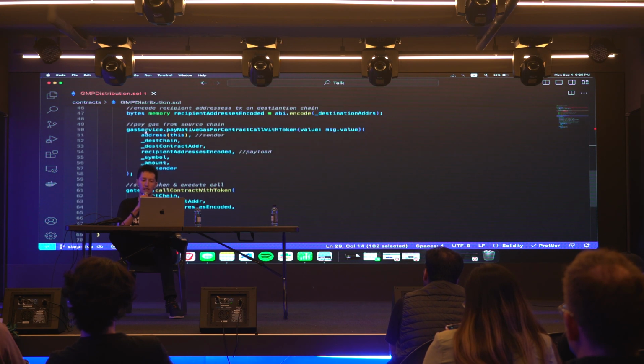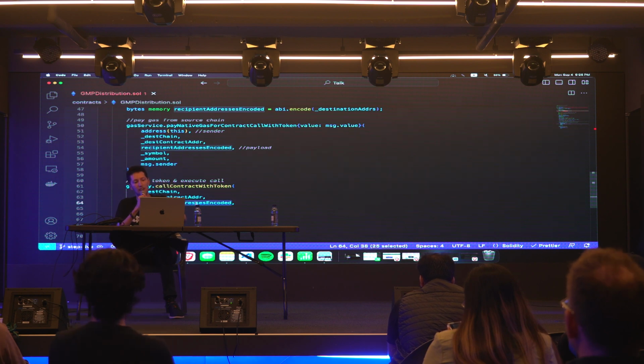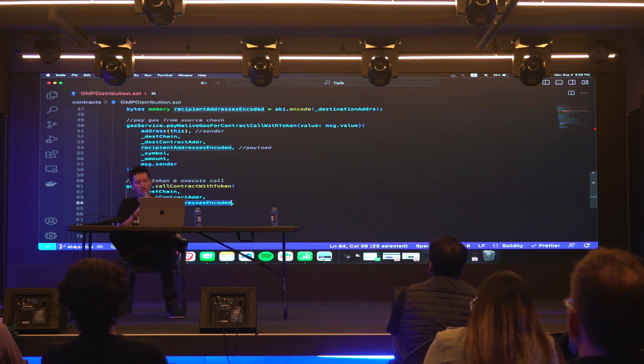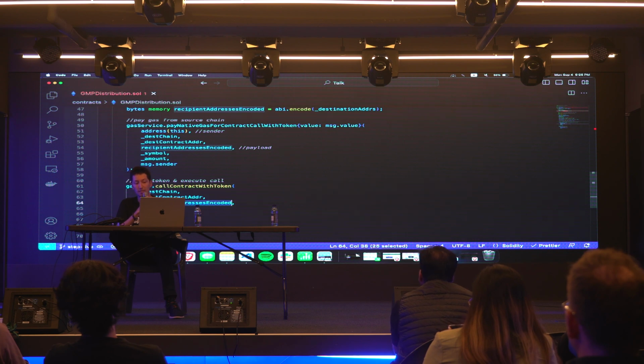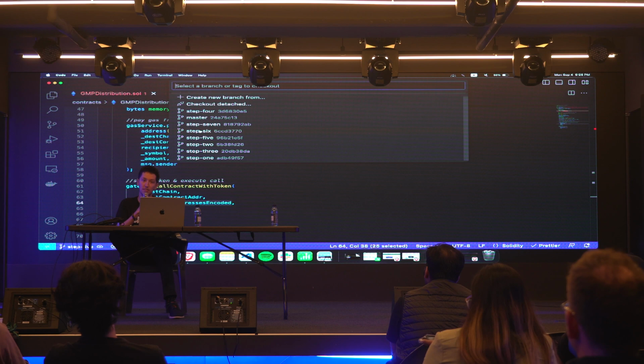So those are the destination chain, Polygon, the destination contract address, this whole contract, which will be deployed on Polygon, our encoded GMP message, which is our list of addresses, our token symbol, and our token amount. So at this point, once this function gets called, we will have successfully sent a token from Avalanche to Polygon with this message and this token. But now we're not done yet. We have to do something else.